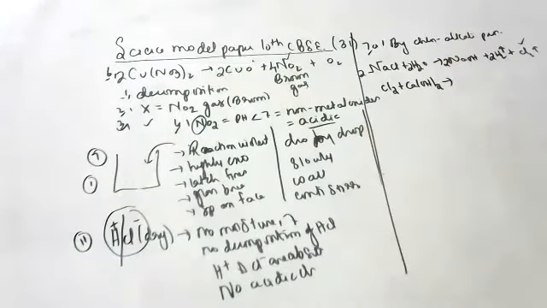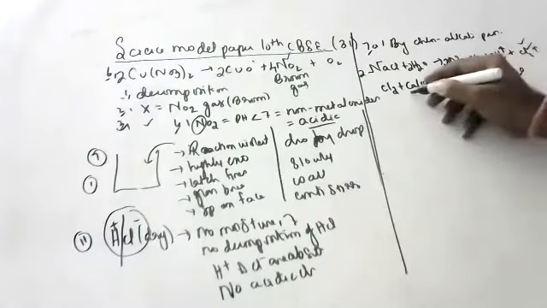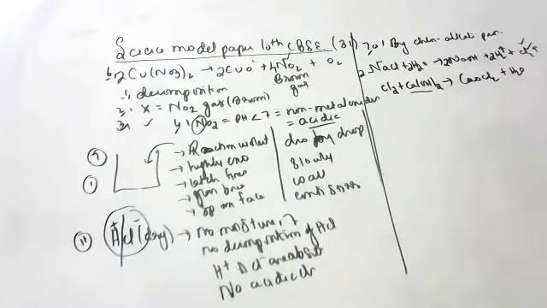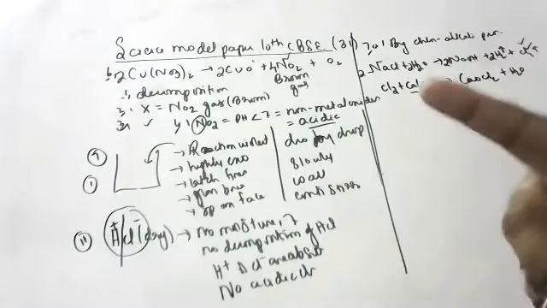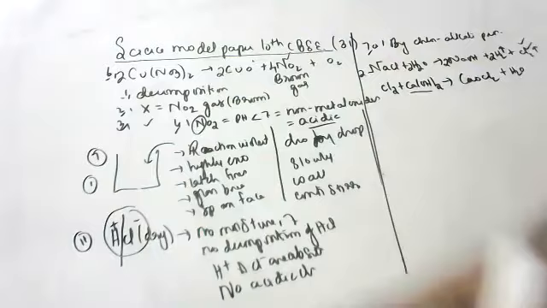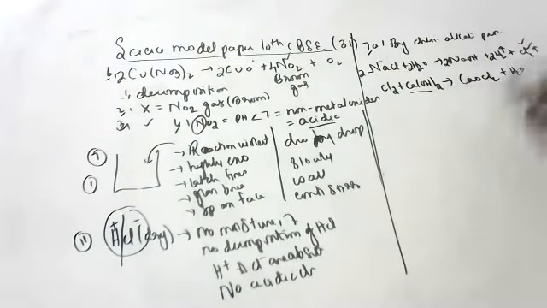CaOCl2 plus H2O. When chlorine gas is passed through slaked lime, you will get bleaching powder. Chlorine with lime gives bleaching powder. Identify X and Y. X is chlorine, Y is bleaching powder. And write the reactions. Without reactions, no marks.